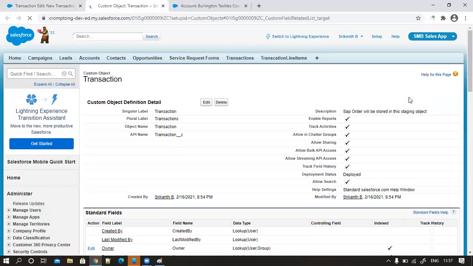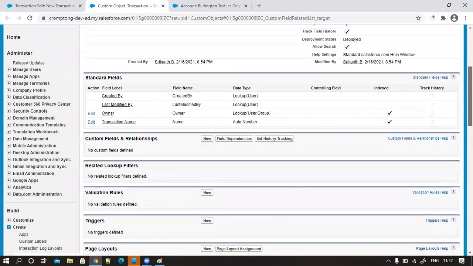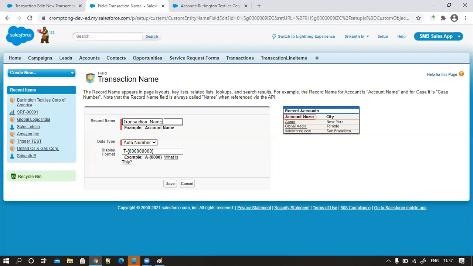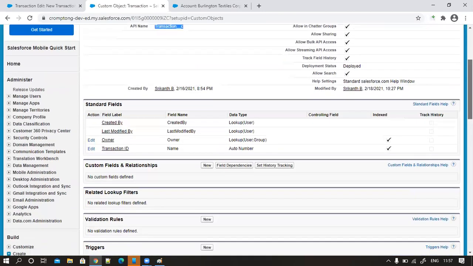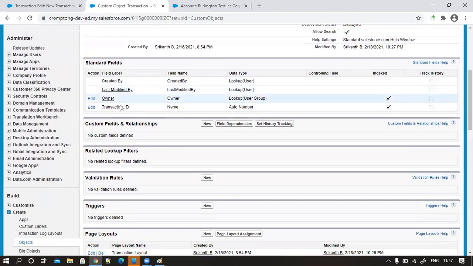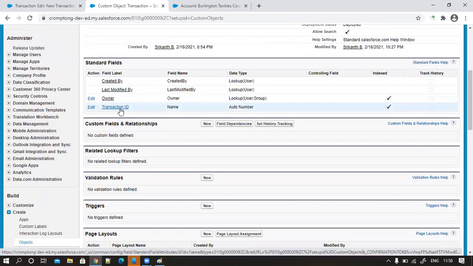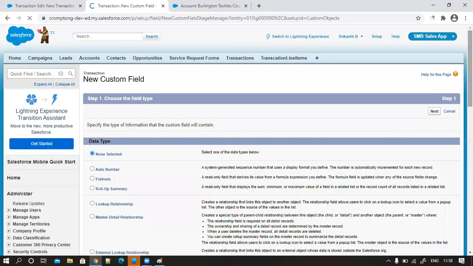See, I'm creating fields in a transaction. Give me a second. This is a transaction ID, not a name. So this is an object we created two days back. Okay, and these are the standard fields given by Salesforce, and we are using them. And this is a custom field that you can create. Okay, let me give the name.